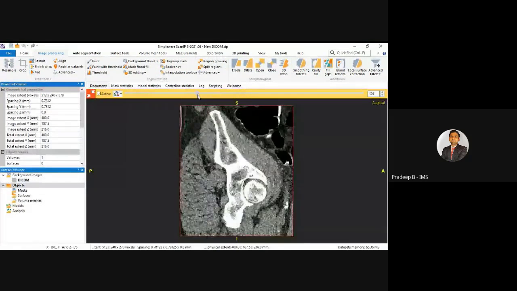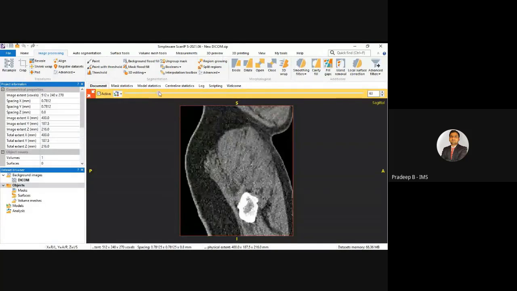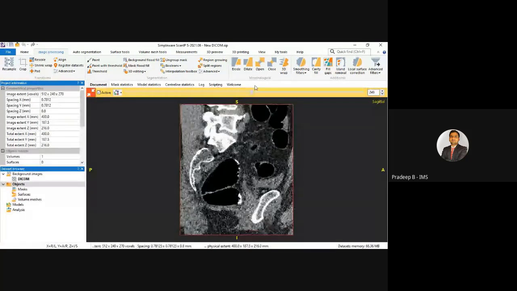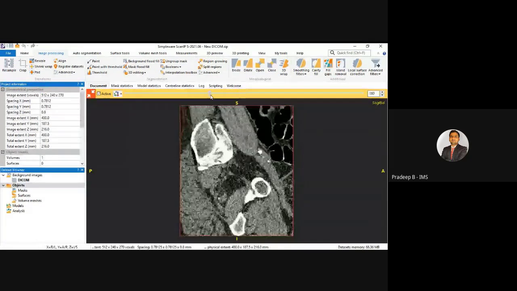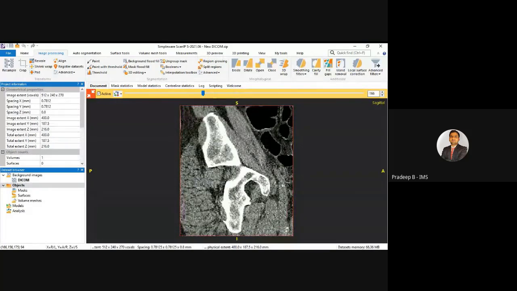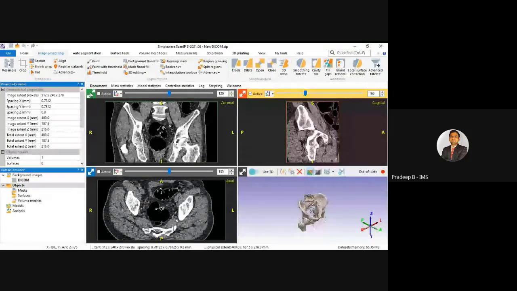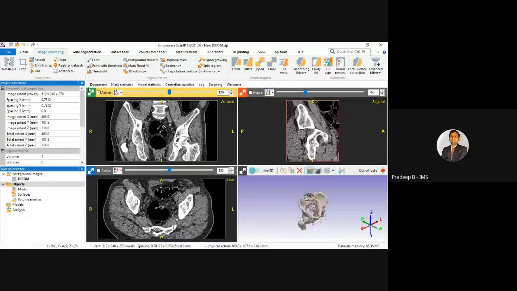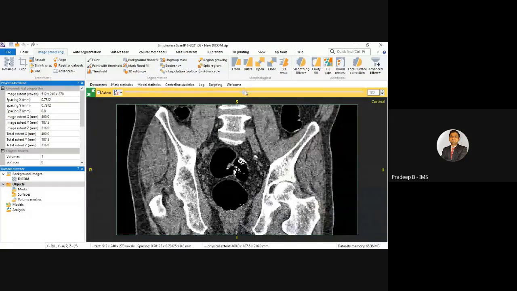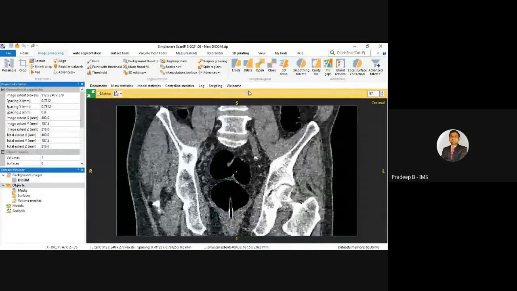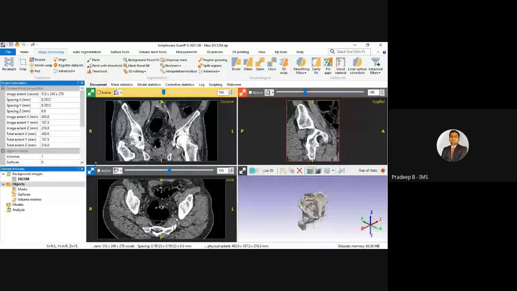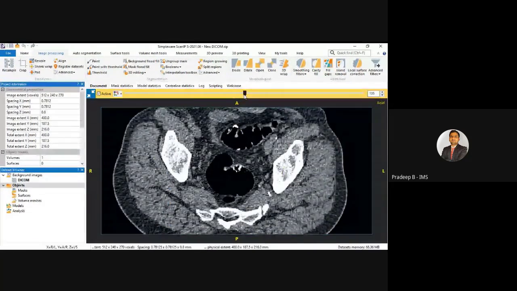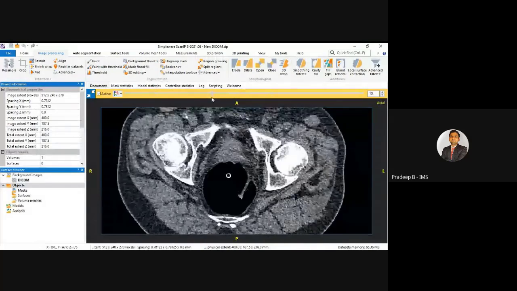If we scroll this slider, we can visualize the sagittal direction, and we can see the hard tissue and the soft tissue. If we expand this, we can also have a view of the coronal direction, and then the axial direction.